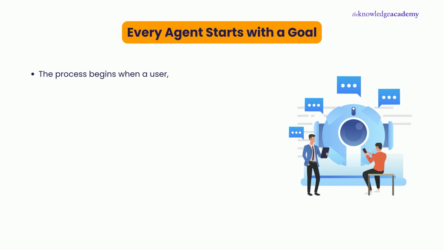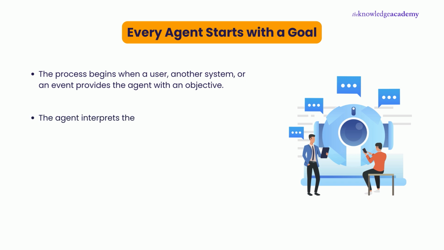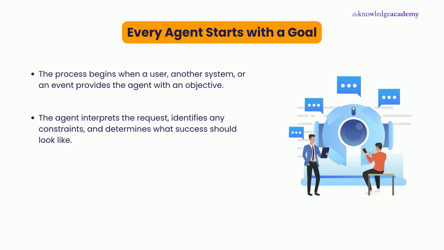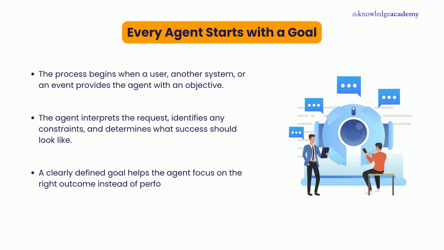The process begins when a user, another system, or an event provides the agent with an objective. The agent interprets the request, identifies any constraints, and determines what success should look like. A clearly defined goal helps the agent focus on the right outcome instead of performing unnecessary actions.